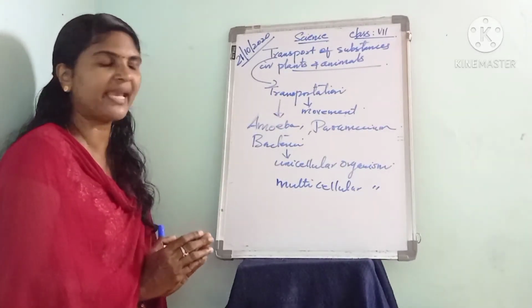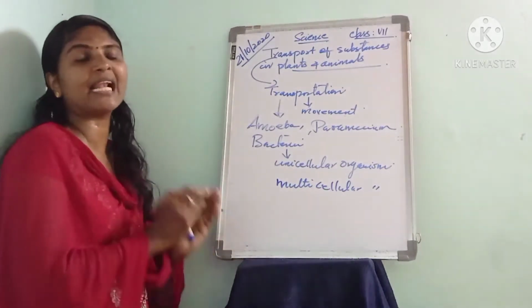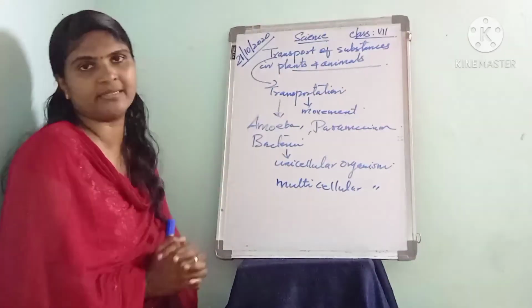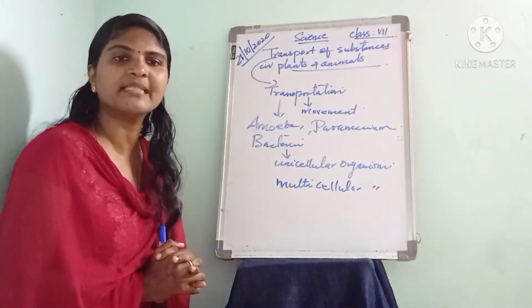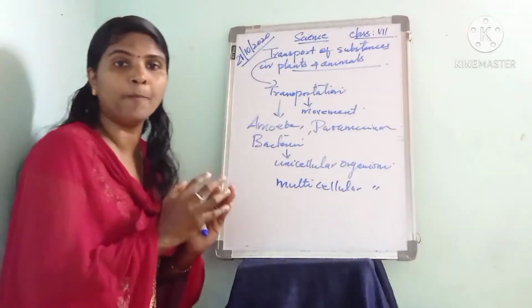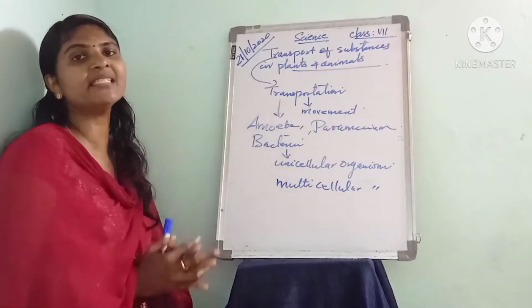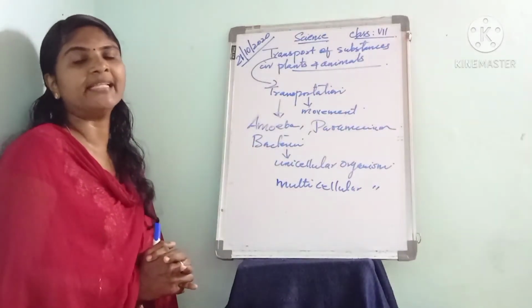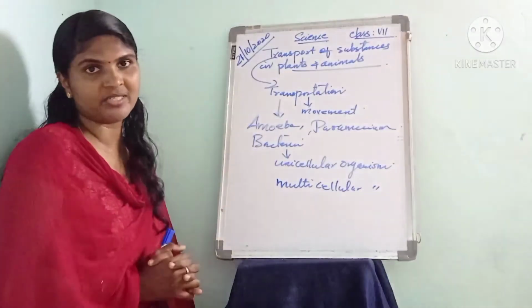When we consider multicellular organisms, their life processes are actually complex, and they have specific organs to perform specific functions.